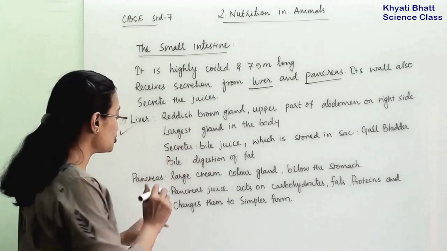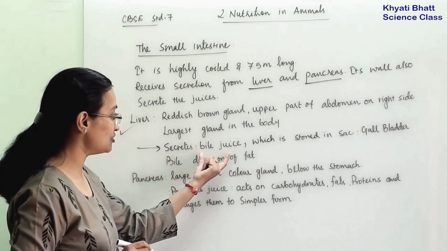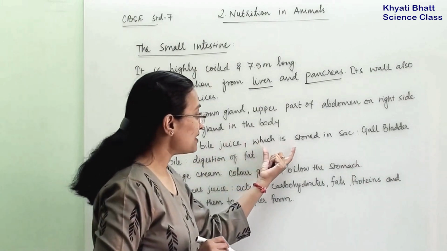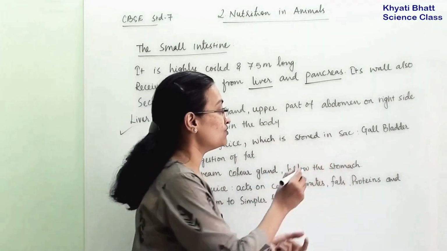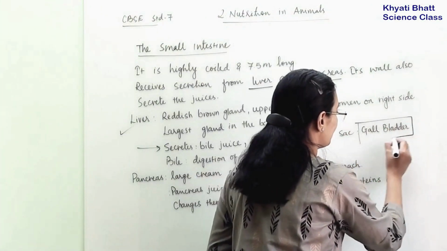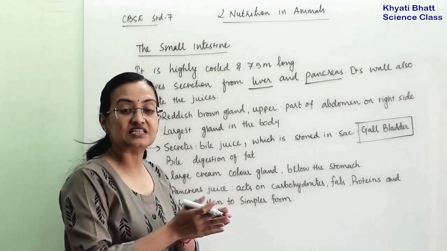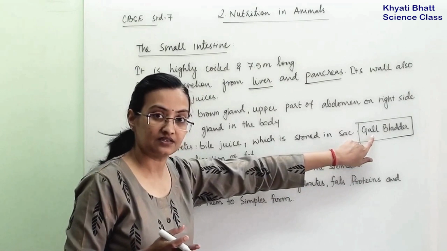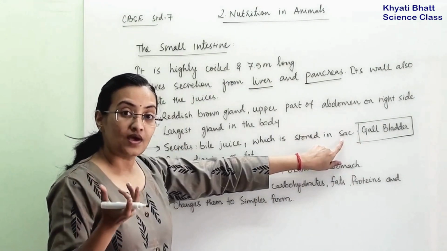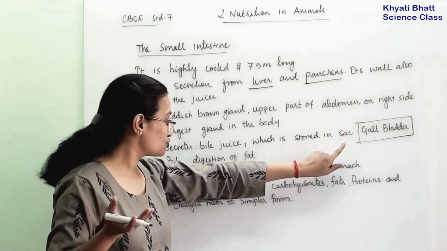Now, the function of the liver: it secretes the bile juice. This bile juice is stored in a sac which is known as the gallbladder. Bile juice is secreted from the liver, but it comes from the gallbladder. Now, what is a gallbladder? It is a sac where this bile juice is stored.